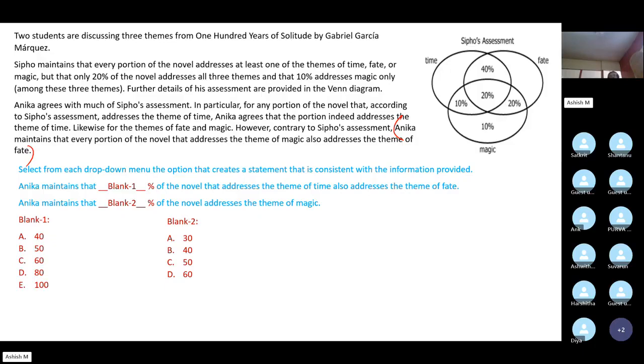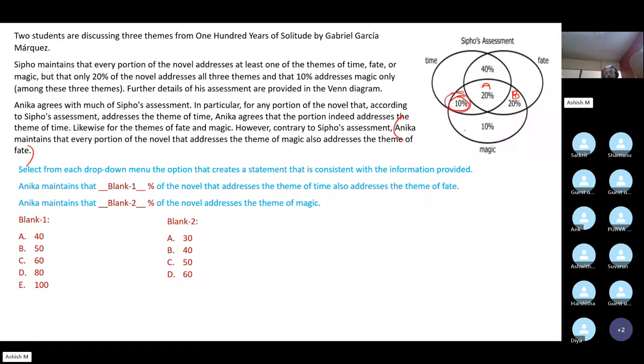According to Anika's assessment, this 10%, for example, will move where? If this is area A and let us say this is area B, this 10% will move where?